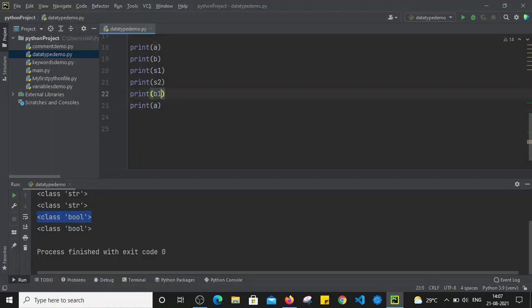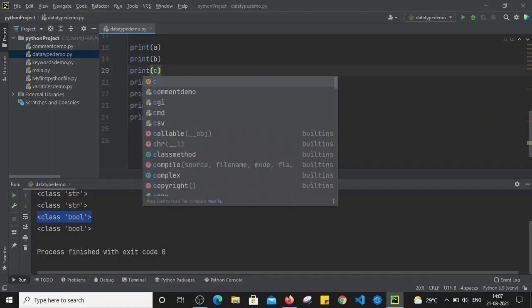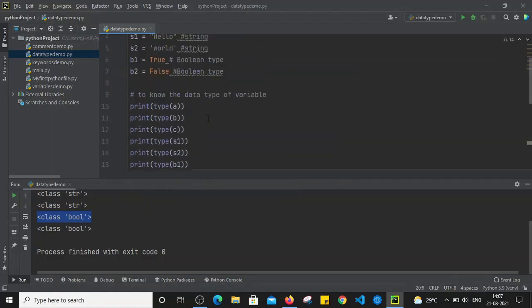Here we are printing b1. Let's print b2 as well, and let's print c as well.